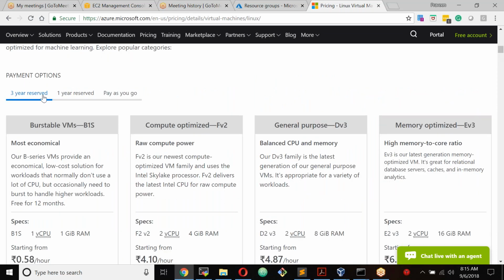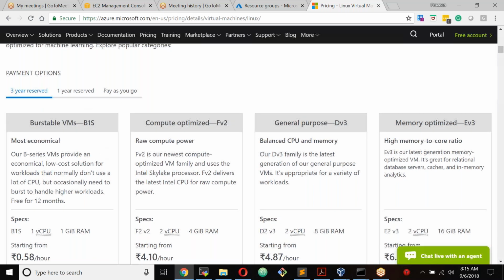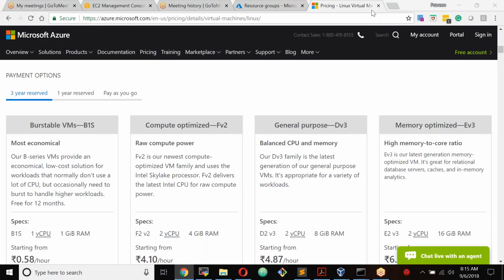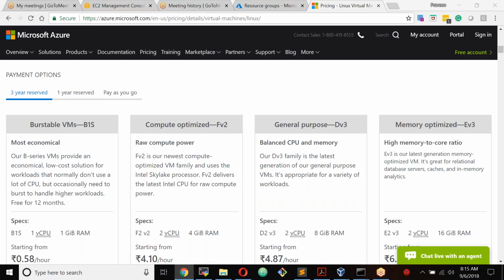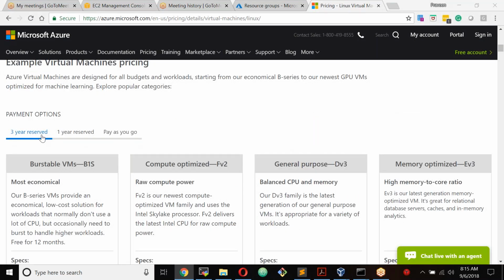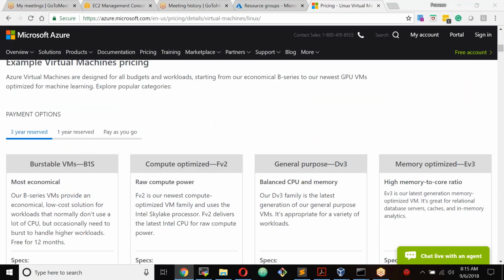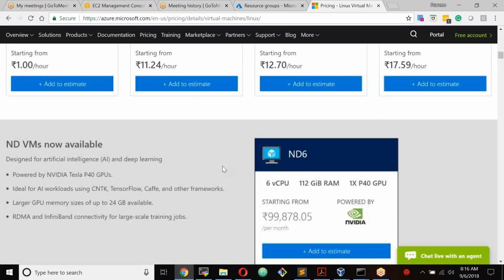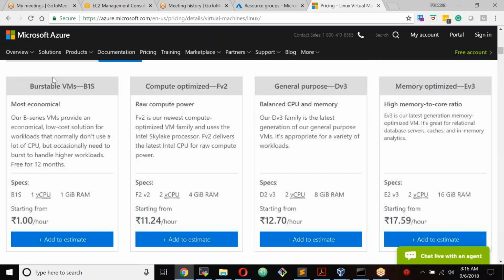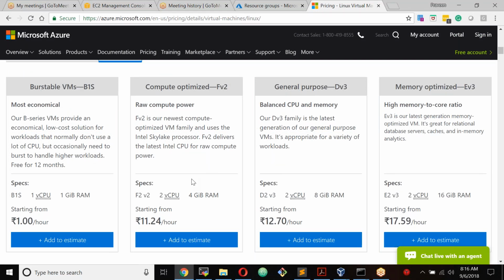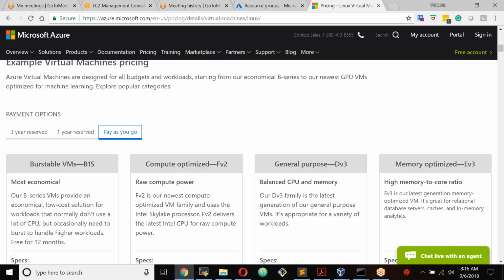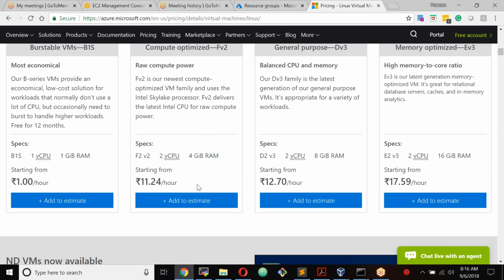If it is reserved, you have 3 years, 1 year, or pay as you go. This is the pricing if you go for 3-year pricing, and these are the different pricings that are available. And if you go with pay as you go, this is the pricing that you have. Generally, if you go with reserved pricing, you will save a lot of money, but you need to give a commitment of 1 year or 3 years. If it's pay as you go, you can terminate anytime and you can start anytime, and that is going to cost you a little more.